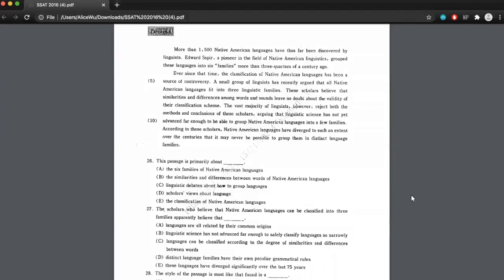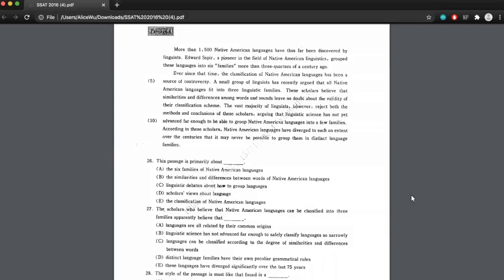So right off the bat, I can see that this is a main idea kind of question because this is asking about the passage as a whole. It's not asking about any specific part of the passage. It's not asking me to infer anything about it. It's asking me to look at the passage as a whole and decide what it's mainly about.